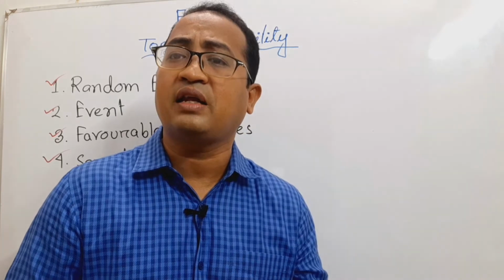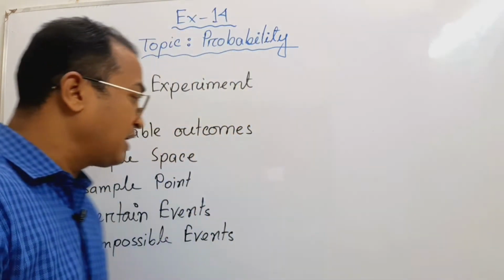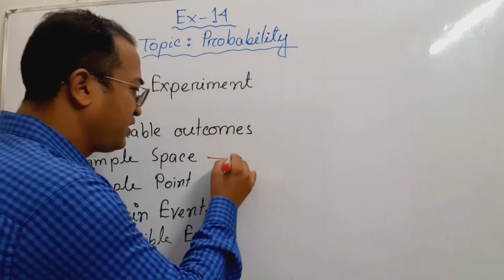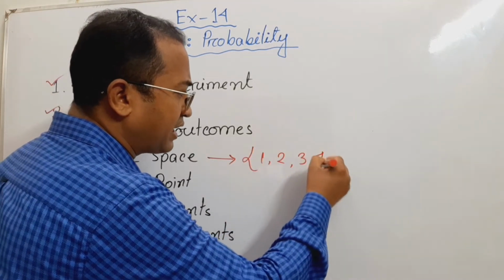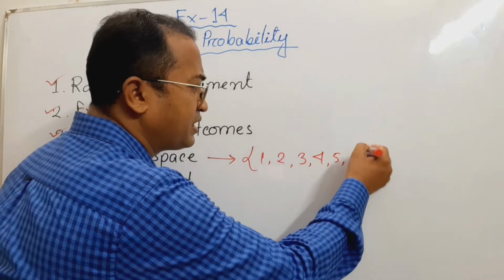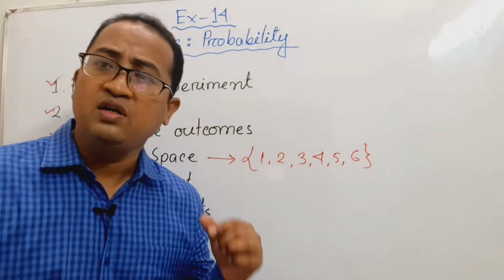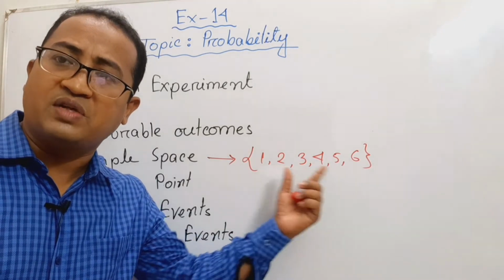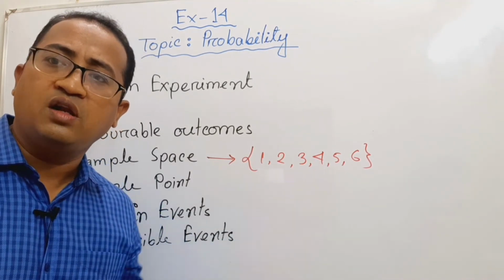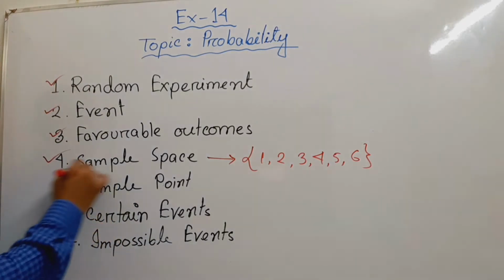These 6 numbers are your possible outcomes. But if I write these 6 numbers using second brackets as a set, it becomes a sample space. So this is the sample space, the set of all the possible outcomes.